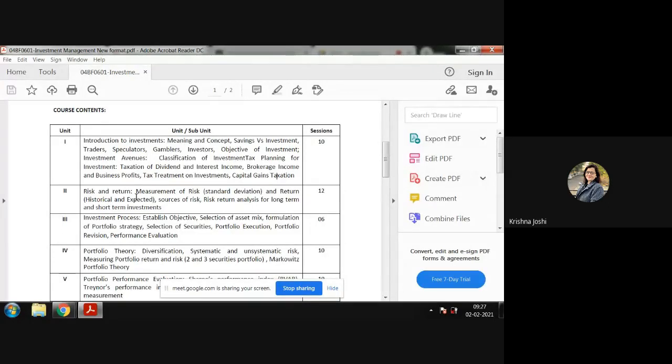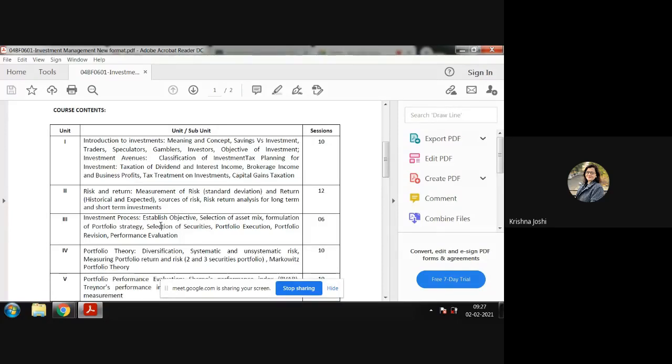Then we will discuss sources of risk, types of risk, and return analysis for long term as well as for short term investment. So this last point is the only new thing to you. Otherwise, the second module, we have already discussed different types of risk and different types of return from the investment.